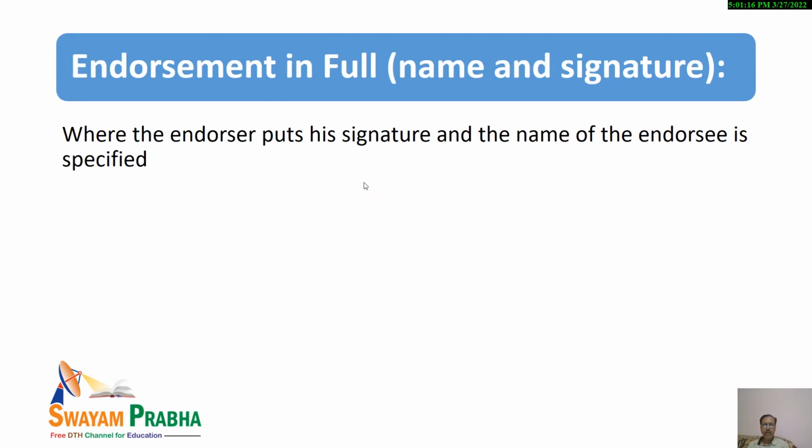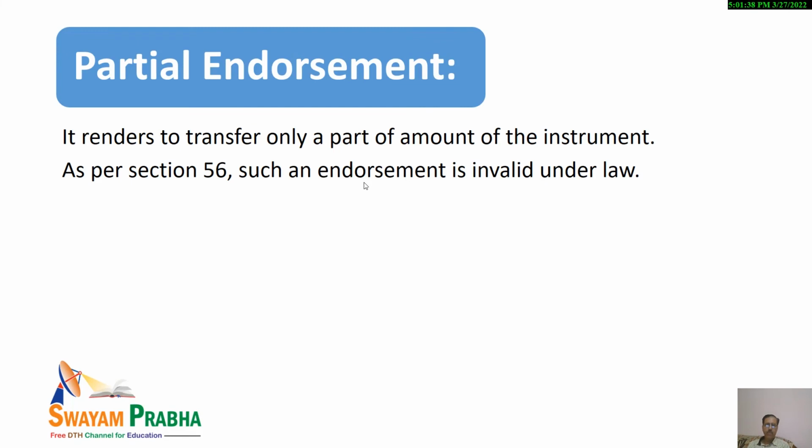Now, endorsement in full. I think it is clear to you now. When the party endorsing the instrument, that is the endorser, puts his signature and he also puts the name of the endorsee to whom the instrument is being endorsed, then in that case it is known as endorsement in full.